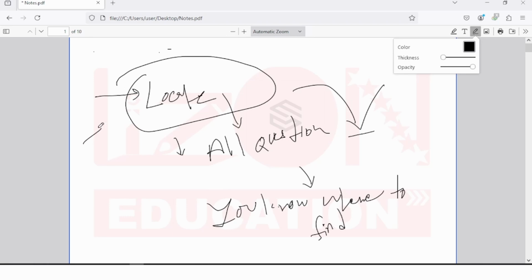You are doing a job. I'm telling you to do a job. You need to know the vision of it: why am I doing it? What's the reason for it? You know the reason, right? You know where to find.